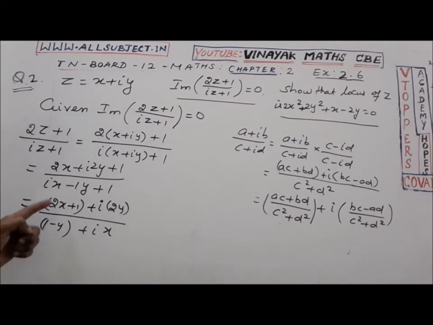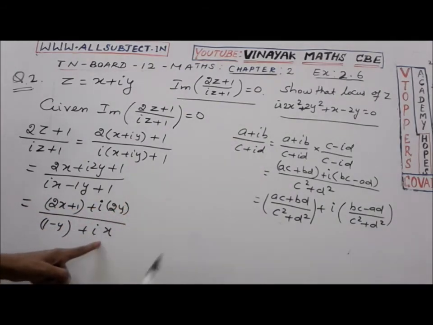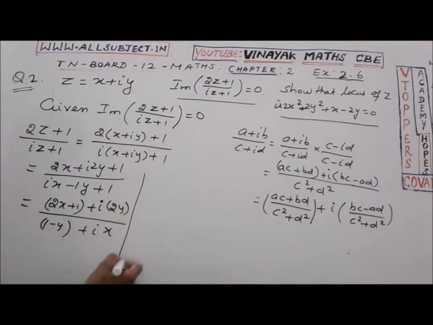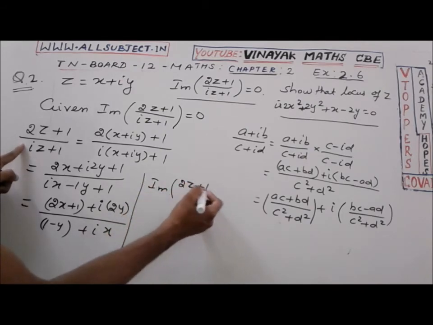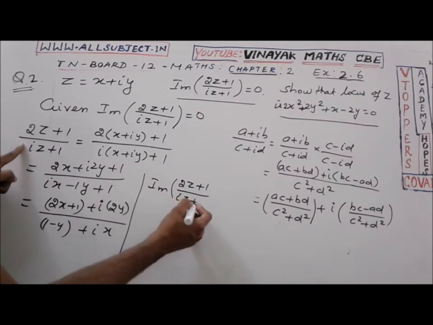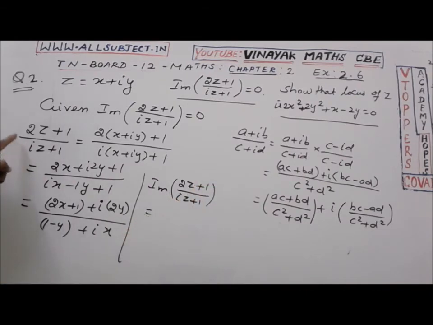Now look here. Instead of a we have 2x plus 1, instead of b we have 2y, instead of c we have 1 minus y, and instead of d we have x. Just substituting in the same form, the imaginary part of (2z plus 1) by (iz plus 1) is equal to (2x plus 1 plus i2y) by (1 minus y plus ix).